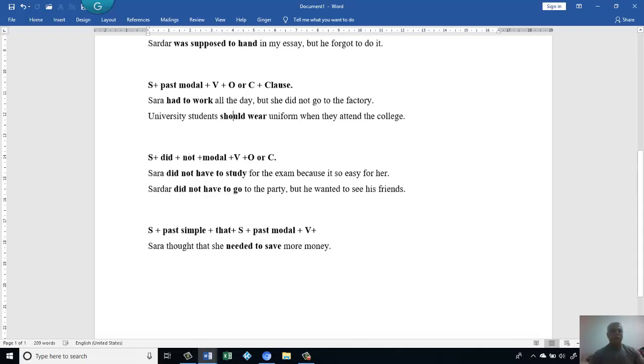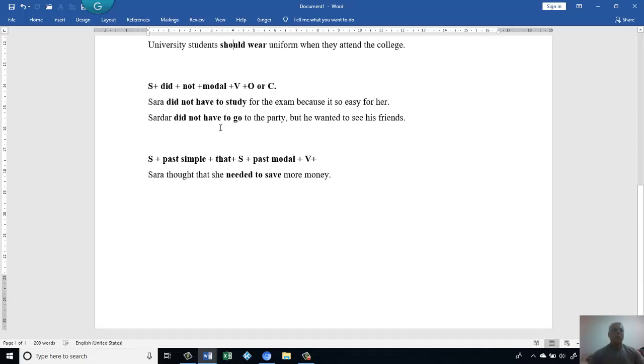If we look at the other pattern, we have a subject, then we use did. Then sometimes maybe we make it negative. Then we have the modal, then the root of the verb, then an object or complement. Let's look at the sentence. Sarah did not have to study for the exam because it's so easy for her.